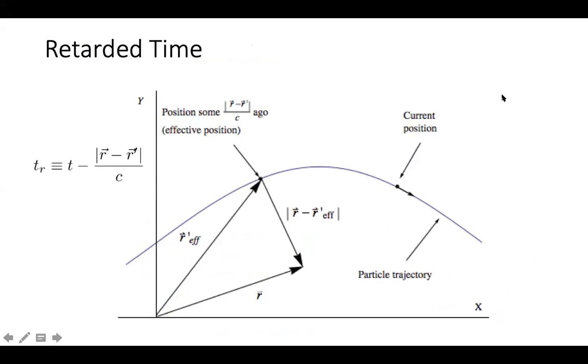Right. So the next term we should learn is the retarded time. Retarded time or retarded potentials. So the topic is retarded potentials actually, but to learn retarded potentials, we should know what is retarded time. The best expression which tells about the retarded time is this. Please look at this carefully. t_R is equal to t minus |r − r'|, the magnitude of the vector, divided by c.